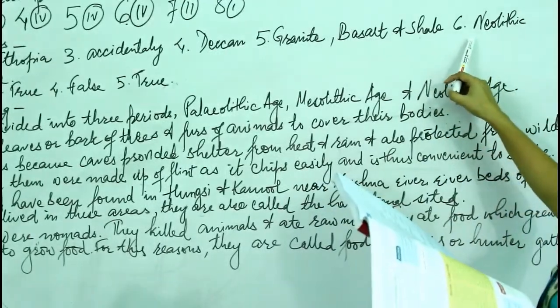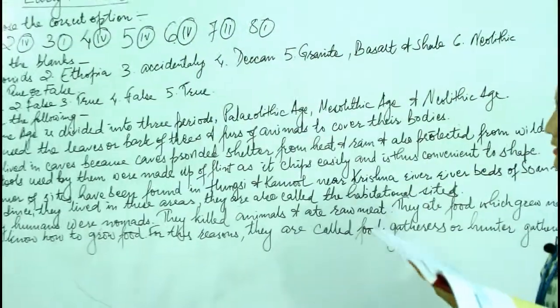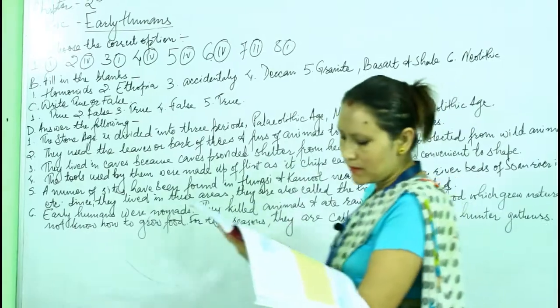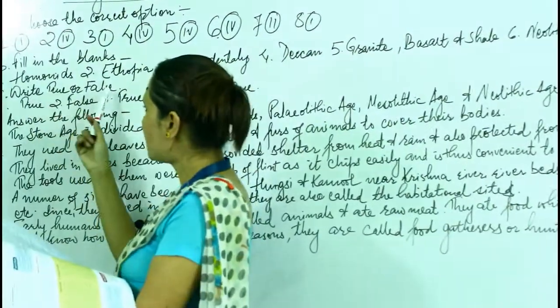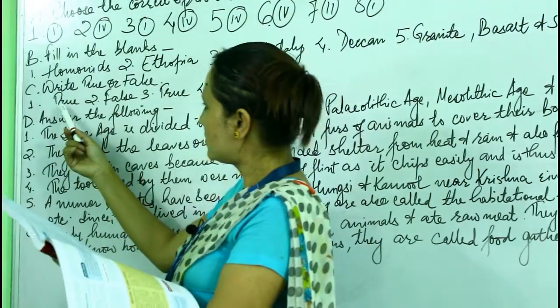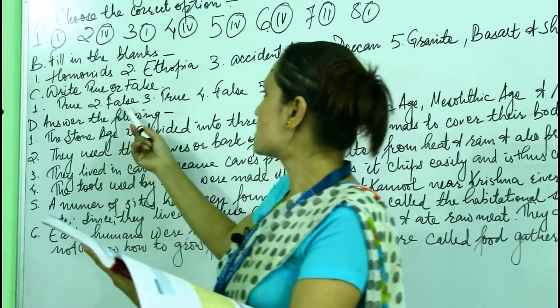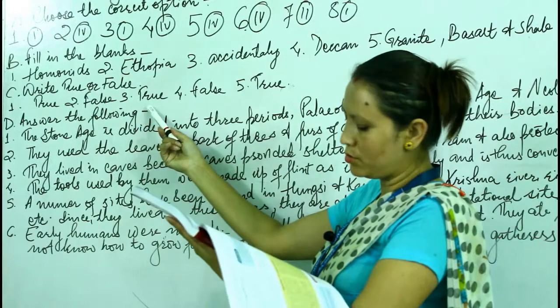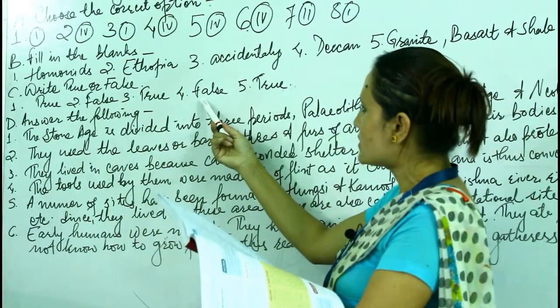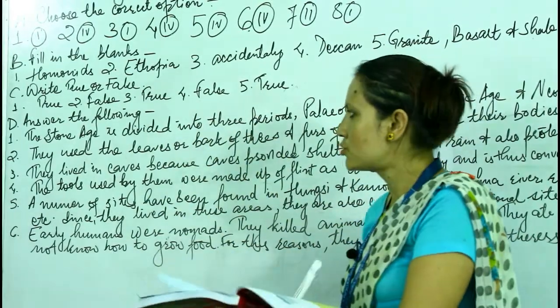And number 6, that is Neolithic. Number C, write true or false. Number 1, that is true. Number 2, false. Number 3, true. Number 4, false. And number 5, true.